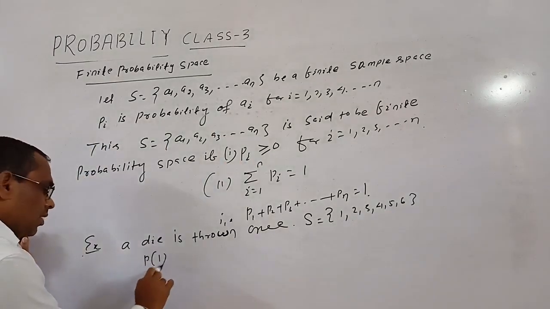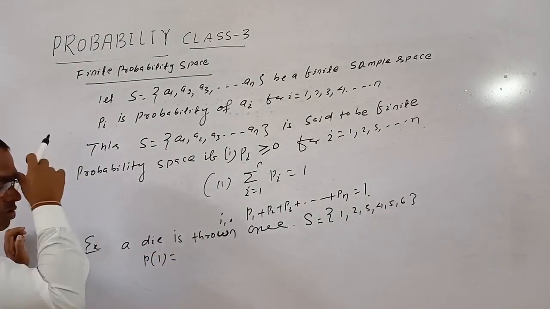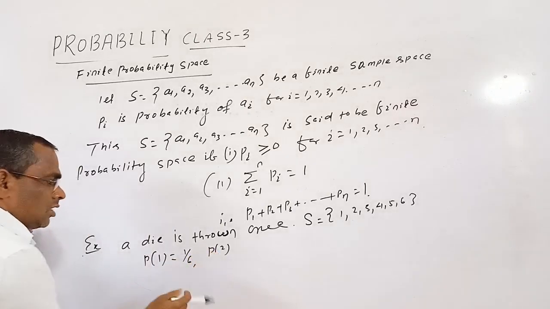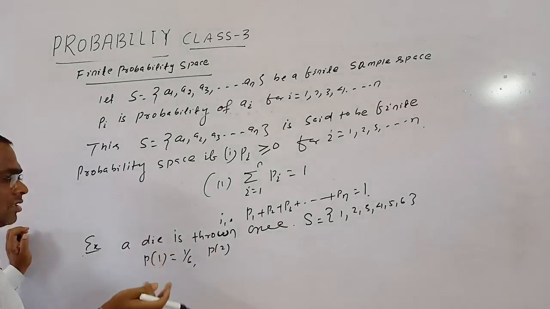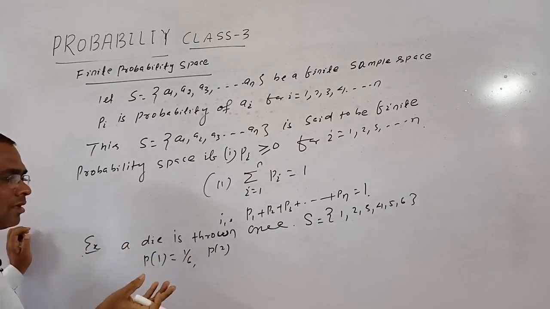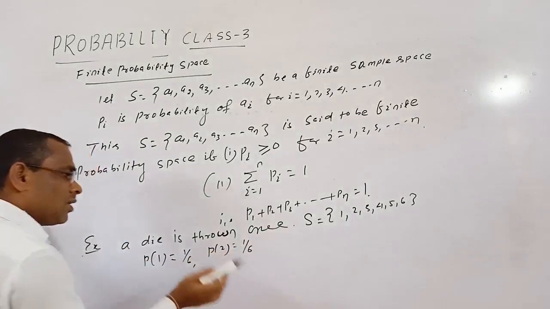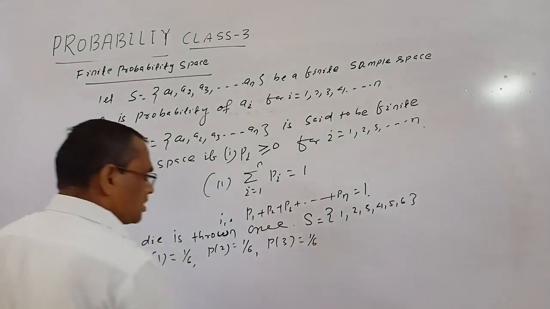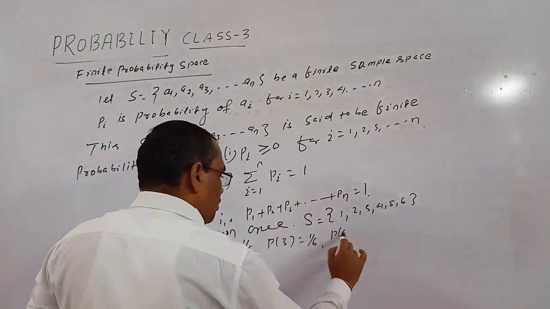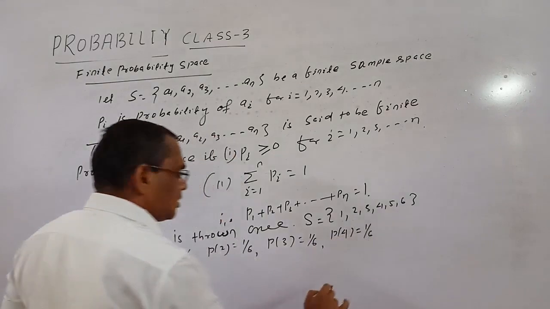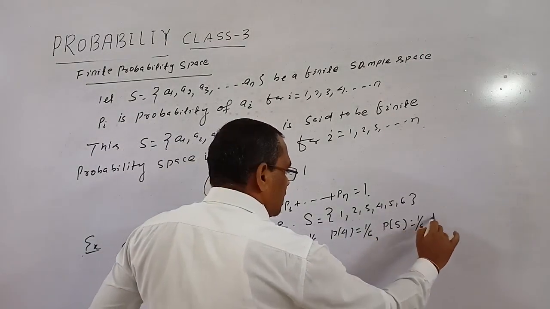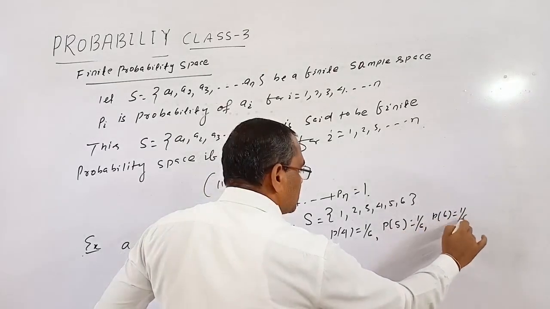The probability of getting 1 is 1 by 6. The probability of getting 2, when we throw the die, what is the probability of getting 2? That is 1 by 6. Probability of getting 3 is also 1 by 6, probability of getting 4 is also 1 by 6, probability of 5 is 1 by 6, and probability of 6 is also 1 by 6.